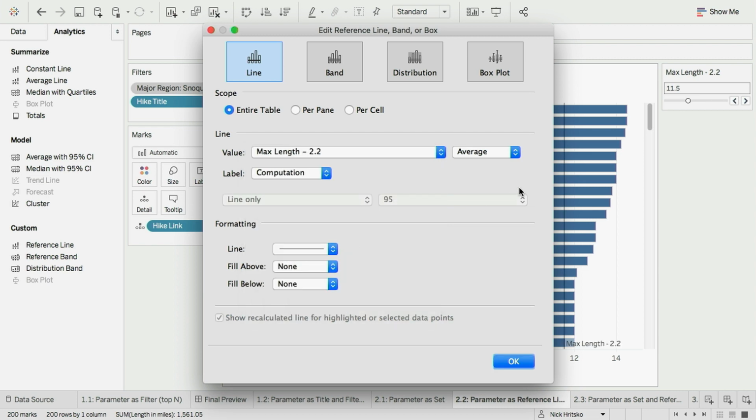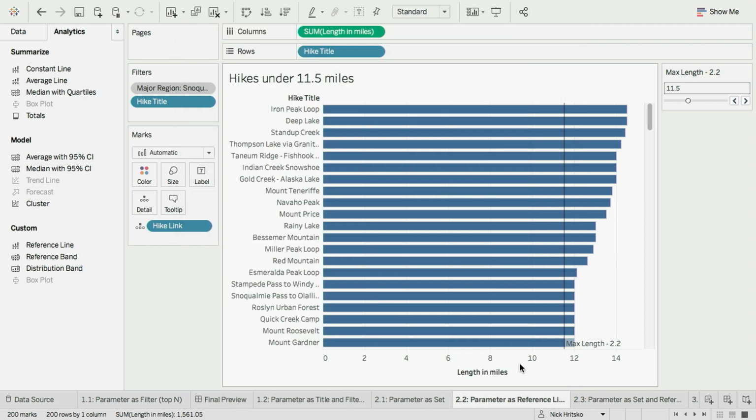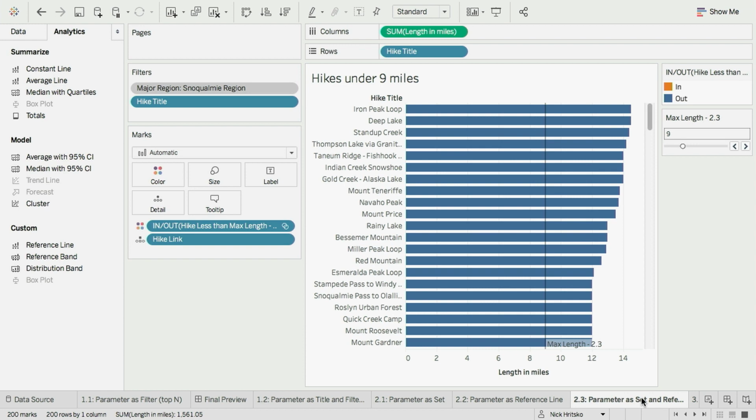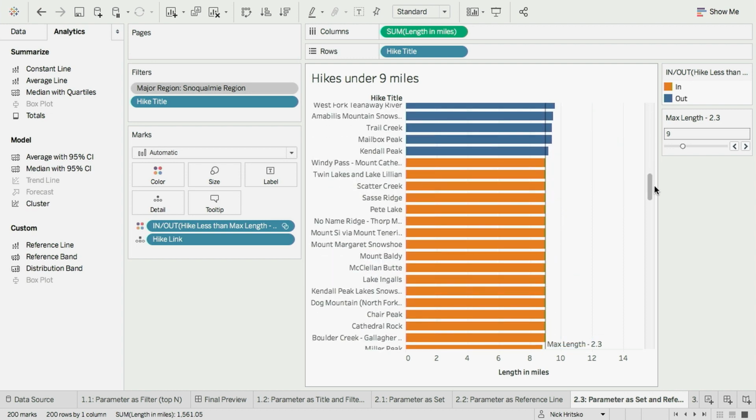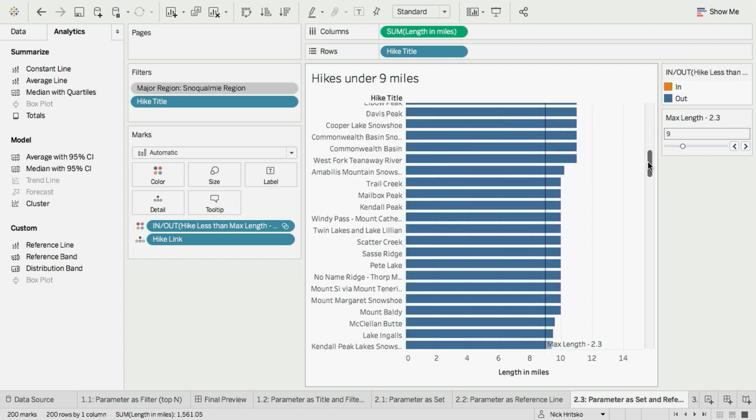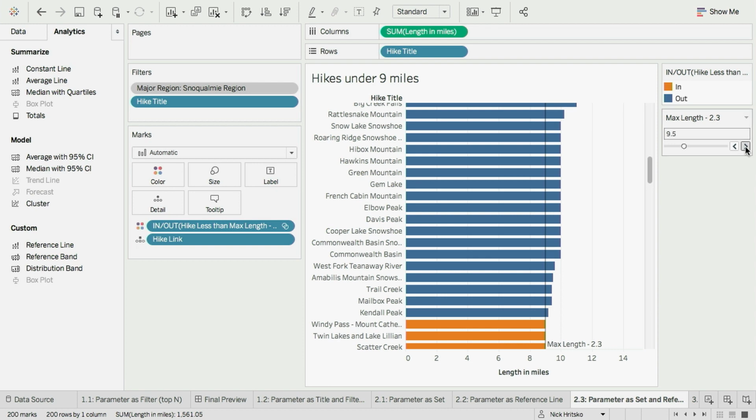And now, just like that, I have a line on my viz that will move around according to the value of my parameter. That way, my user can visually inspect the data and see what does and doesn't meet their criteria. So I'm just going to move it around, and like that, the line follows my parameter value. And going back to that really big point of driving many behaviors off of the same parameter, I'm going to combine the reference line and the set. So now, as I change the parameter value, the line moves around, and everything below the line is highlighted.